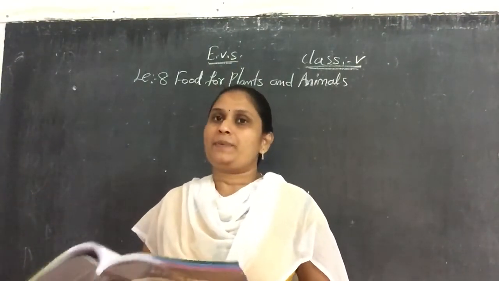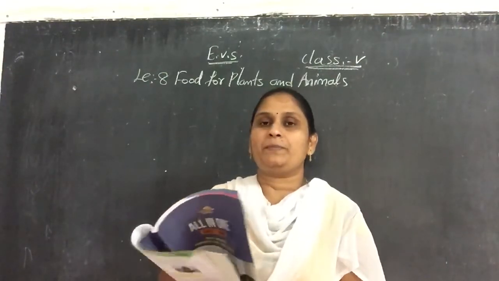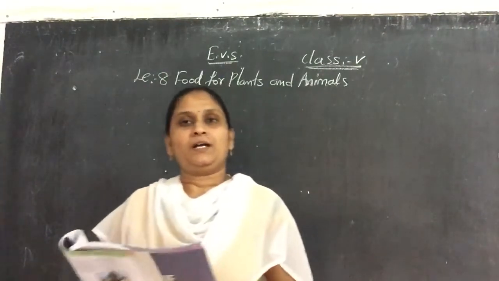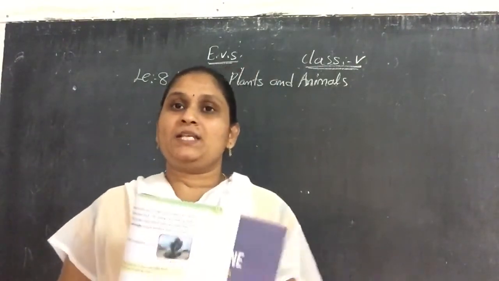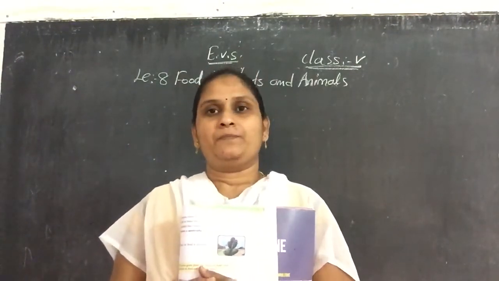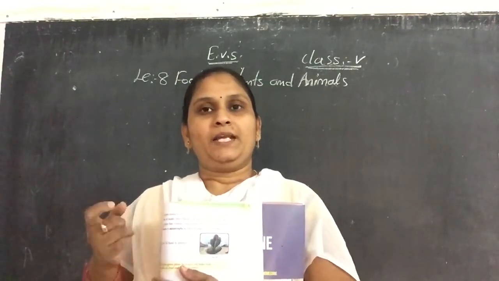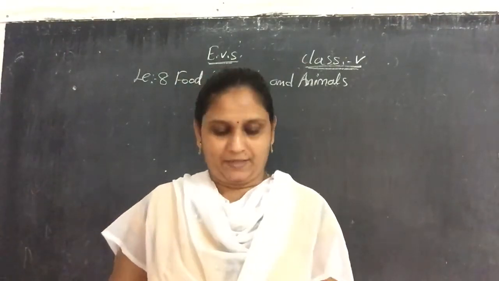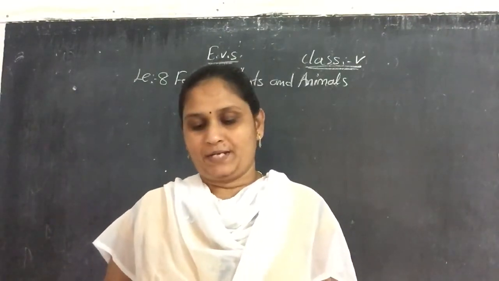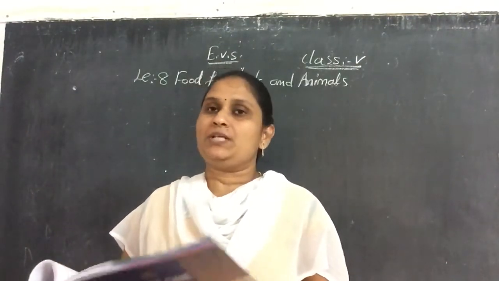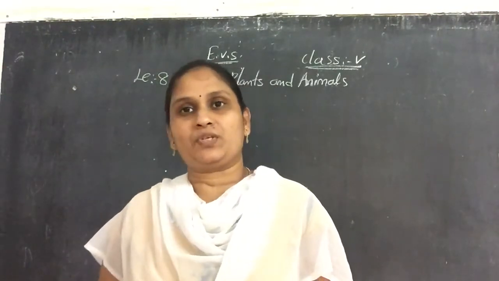Okay, now food for plants. How do the plants prepare the food? Actually, in green leaves. In 4th class we discussed that plants prepare the food in the leaves. In the green color leaves, the food will be prepared. And the process by which the food is prepared in the plants is known as photosynthesis.